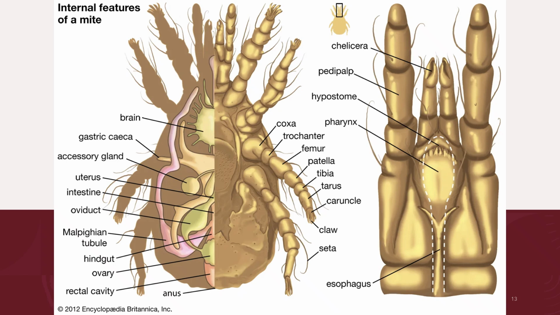We also have a larger inset or a larger photo of our gnathosoma. The gnathosoma or the capitulum of the mite, now showing the important parts of the gnathosoma, including the hypostome, the pedipalp, the paired pedipalp, and the chelicera.